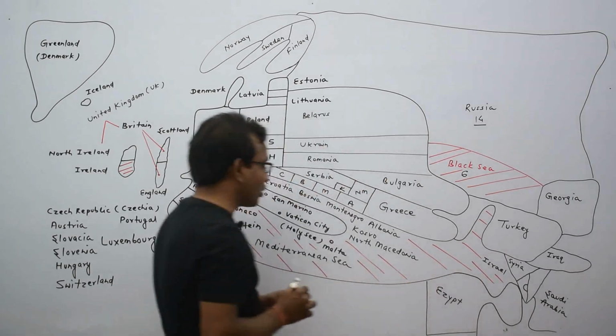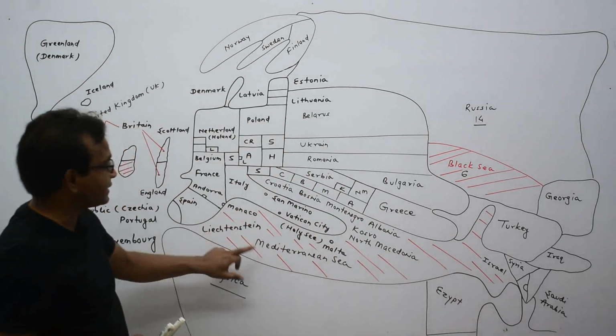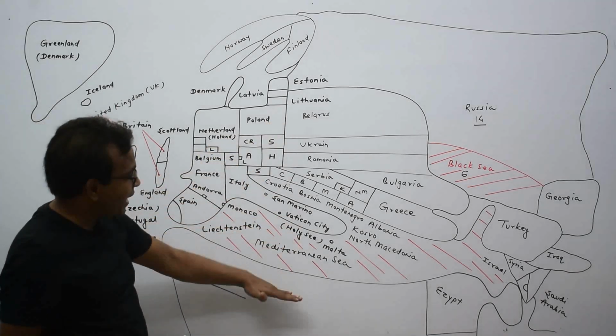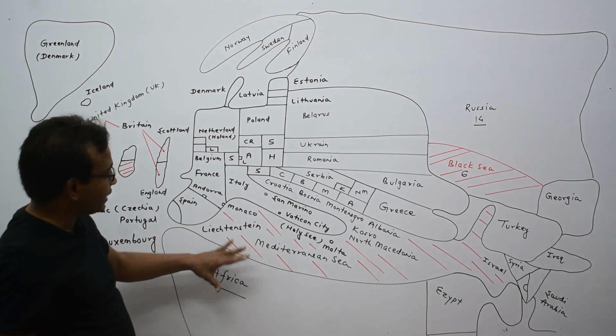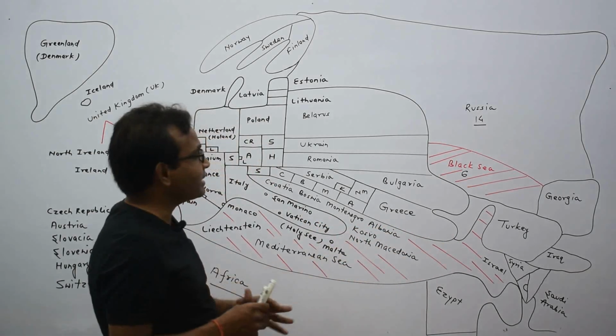The whole portion of this water space is known as the Mediterranean Sea. Below Europe and above the Africa continent, here is a water space known as the Mediterranean Sea.